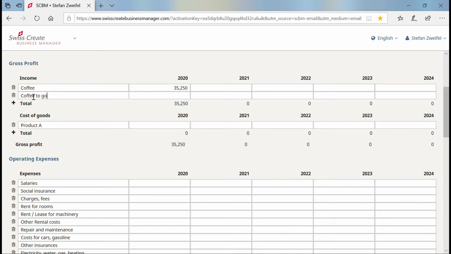So, coffee to go from Wednesday to Friday, 3 days a week, multiplied by 47 weeks, multiplied by 50 coffees, multiplied by $3 per coffee. That gives me a turnover for the coffee to go of $21,150.